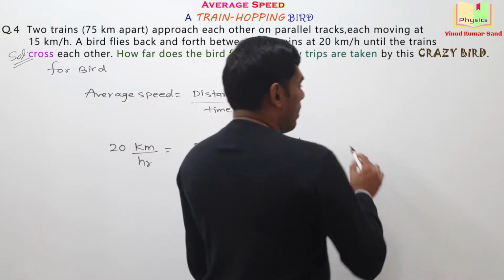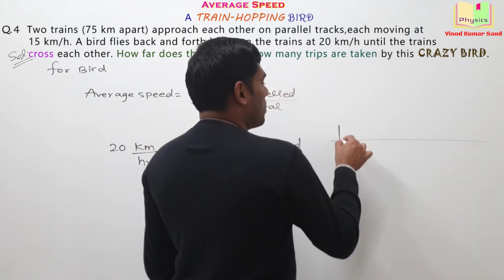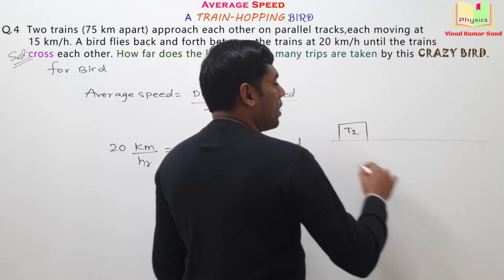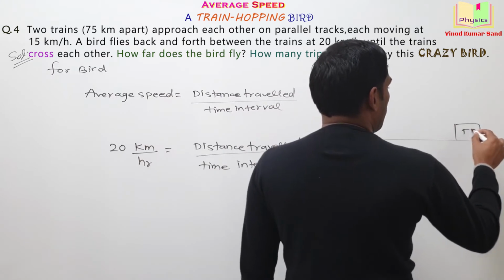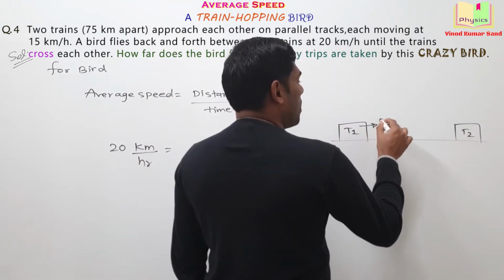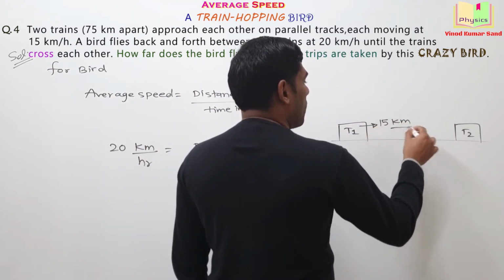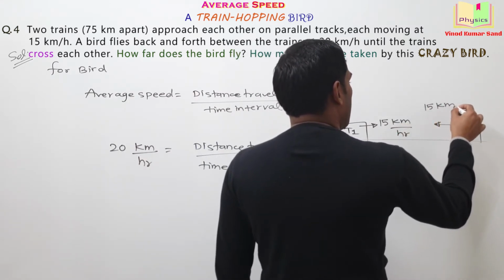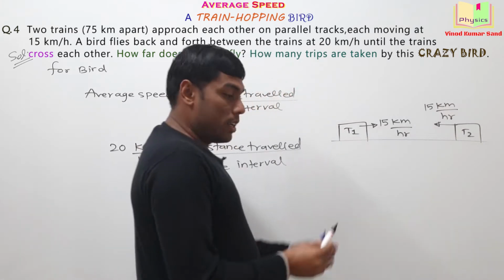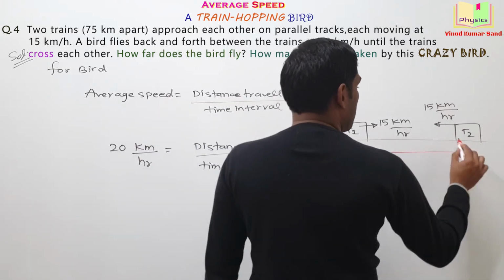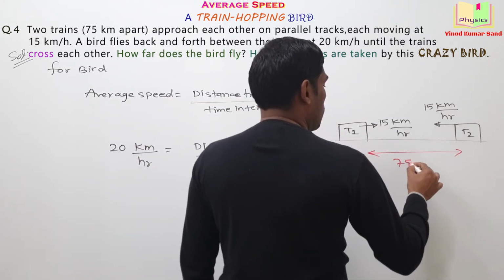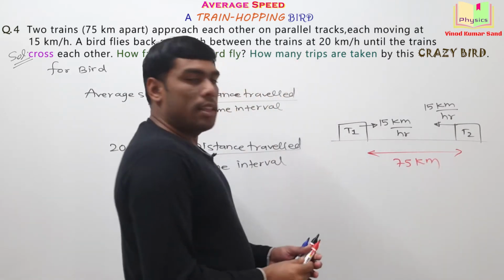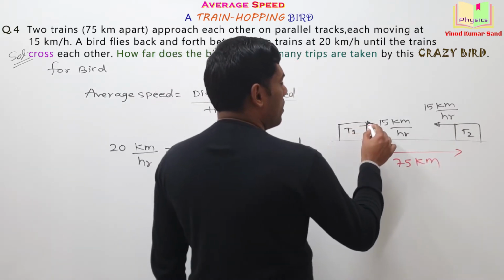I'm making a diagram for simplification purpose. Let's say this is train 1 and this is train 2. This is moving at a speed of 15 kilometer per hour. This train is also moving at a speed of 15 kilometer per hour. The initial distance between them is 75 kilometer. Do you agree? And then there is this physics bird.